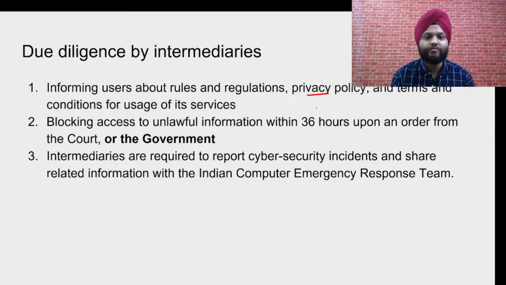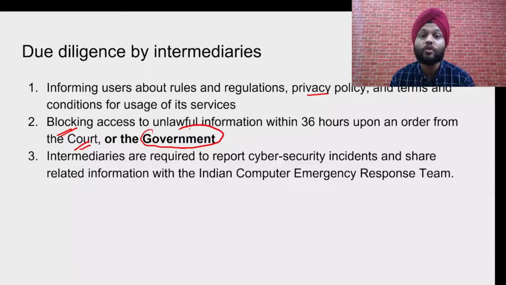Next is, if there is something problematic, something unlawful, then the social media company has to remove that content or block access to that content. This can be done on the order of a court. The court may release an order that this content is problematic. Maybe it could be about fake news, communalism, hate speech. Or it could be on the directions of the government.